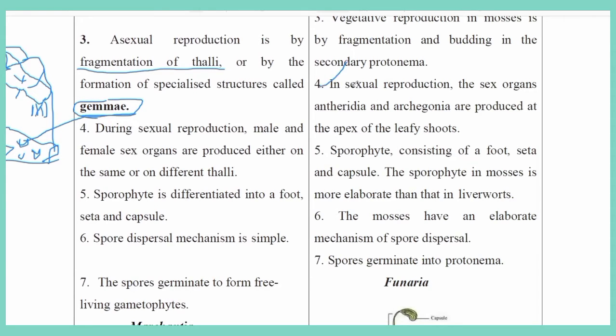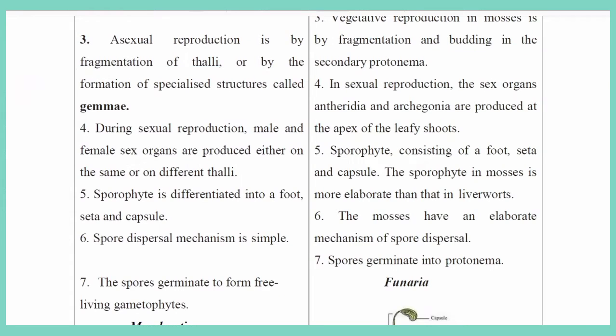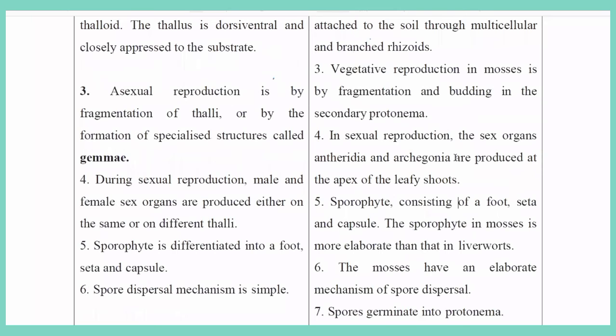Whereas in the fourth one, in sexual reproduction, let us discuss mainly. The third point here: vegetative reproduction in mosses is by fragmentation and budding in the secondary protonema.